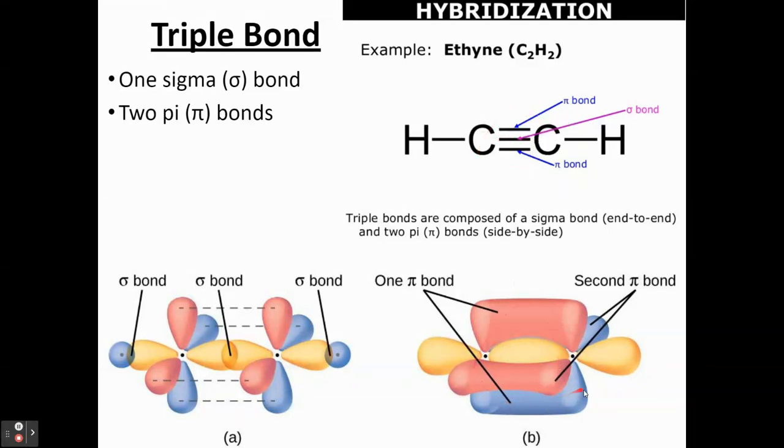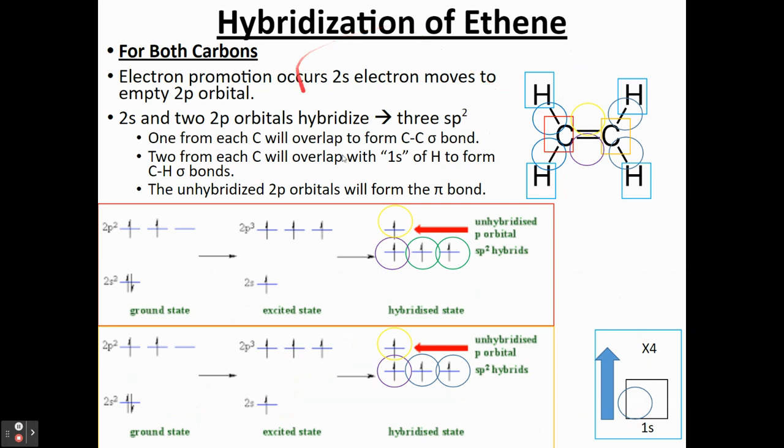And yes, it looks like four pi bonds, but it's not. This is one pi bond. This red segment here is one pi bond. And this blue segment is one pi bond because there overlaps from, this is one p orbital. This blue is another p orbital. This red is one p orbital, and this is another p orbital. So they're forming the pi bond together here. And this blue one is forming the other pi bond as well. So two pi bonds, one sigma bond.